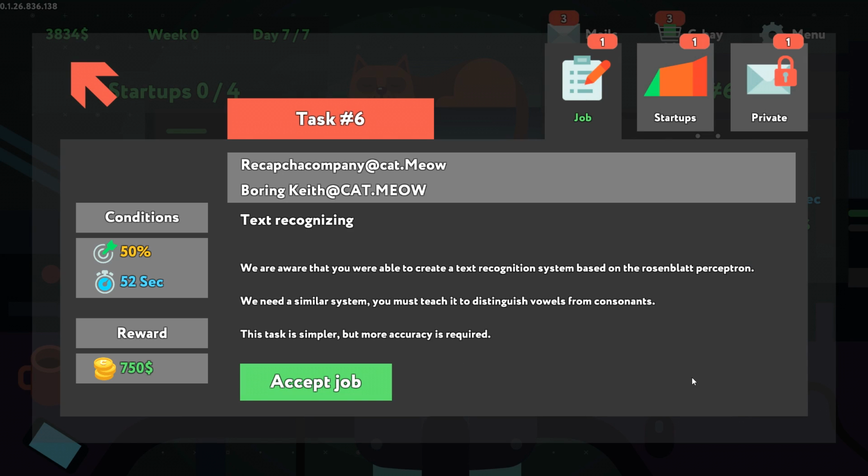We are aware that you were able to create a text recognition system based on the Rosenblatt perceptron. We need a similar system. You must teach it to distinguish vowels from consonants. Task is simpler, but more accuracy is required.